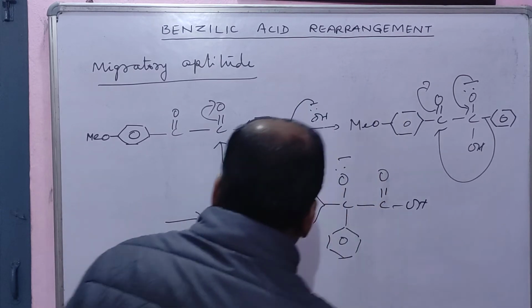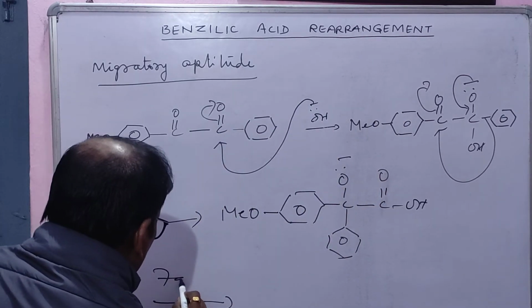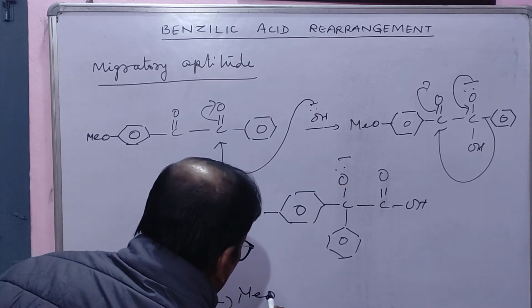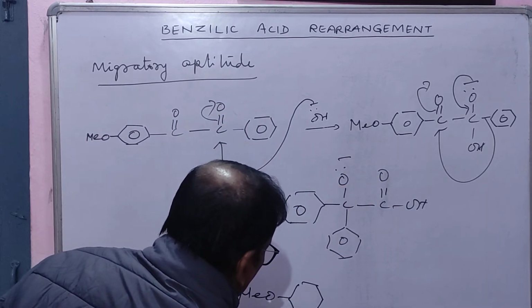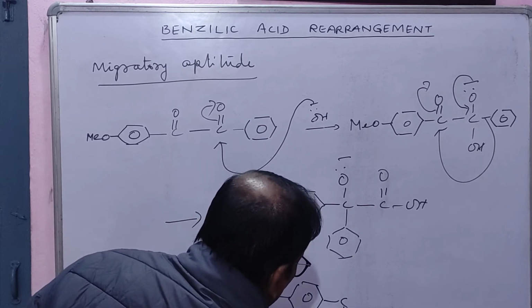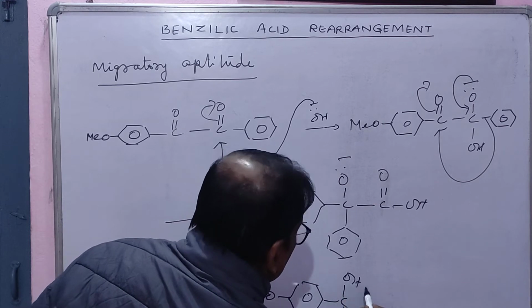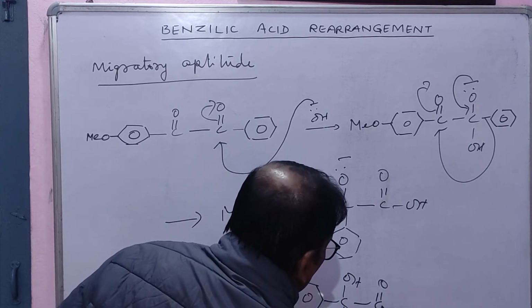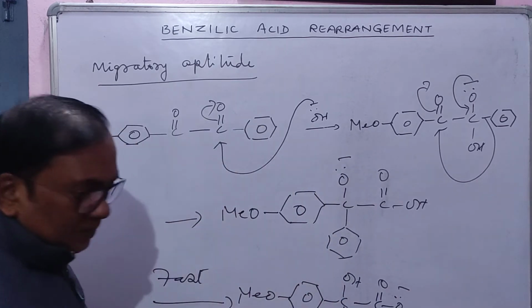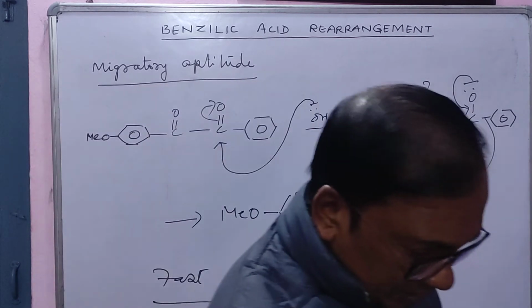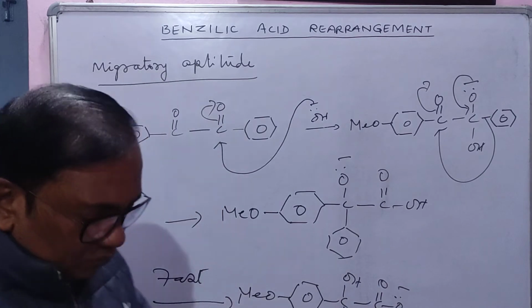OH. Now first this H plus will come here. OH, C double bond O minus. Okay friends, this is all about migratory aptitude.